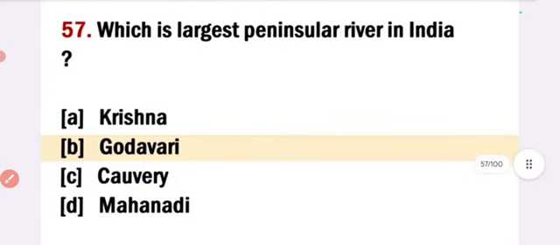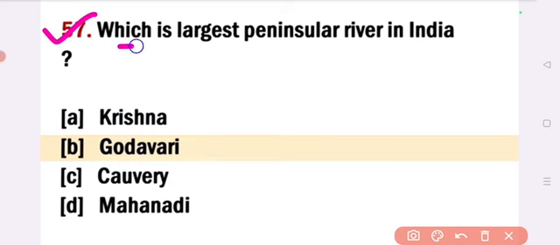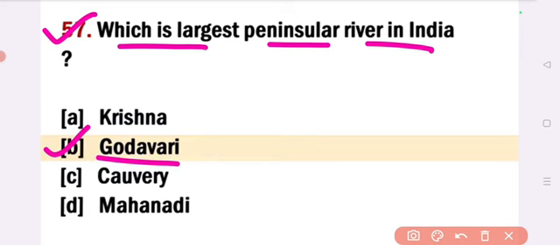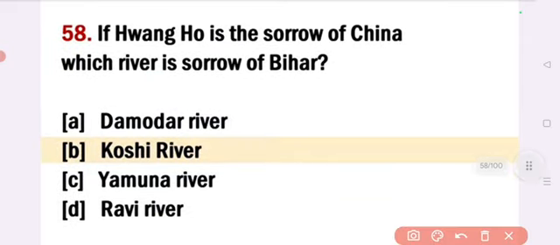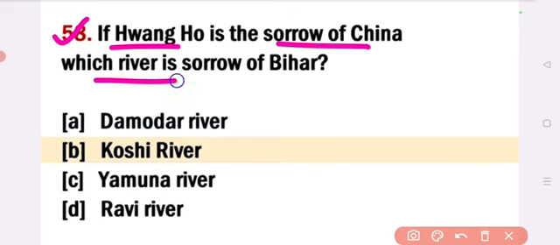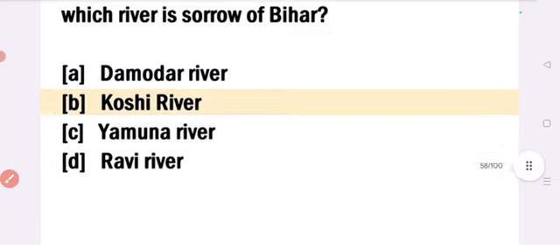Question is, which is the largest peninsular river in India? Answer option B, Godavari. Godavari is the largest peninsular river in India. Next. If Huangho is the sorrow of China, which river is sorrow of Bihar? Answer option B, Kosi river. Answer Kosi river. Next question is,